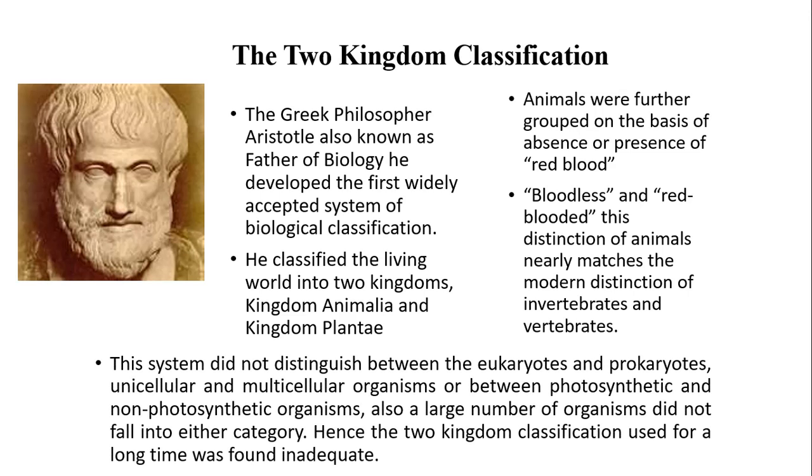However, this system did not distinguish between the eukaryotes and prokaryotes, unicellular and multicellular organisms, or between photosynthetic and non-photosynthetic organisms. Consequently, a large number of organisms did not fall into either category. Hence the two-kingdom classification used for a long time was found inadequate.